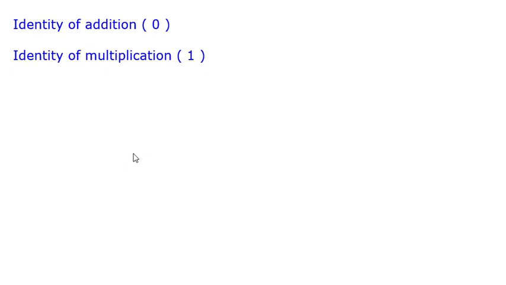So in this lecture, we have seen various properties for number systems, and we have seen the identity of addition and the identity of multiplication. I will share a worksheet related to these properties. Try to solve that worksheet to understand these properties in a better way.